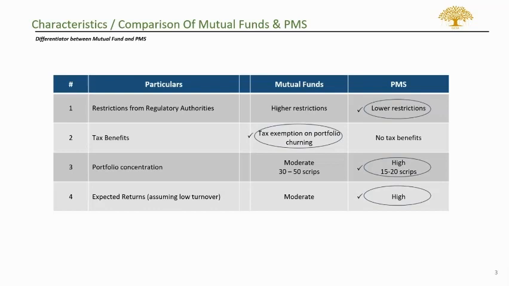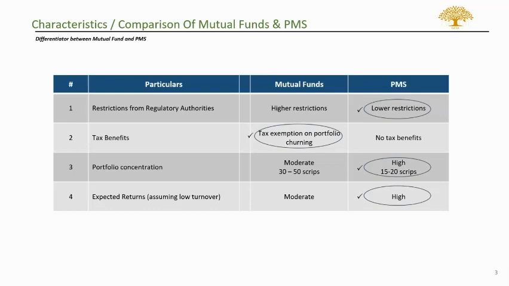Now, during this period, any changes the fund manager has made within the mutual fund portfolio, that is buying or selling securities, the gains or losses arising due to such transactions would not be taxed in the hands of the investor.